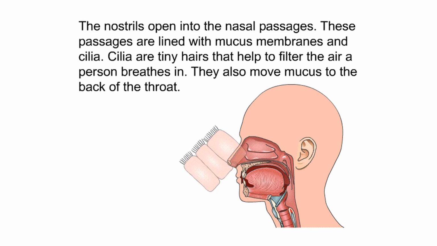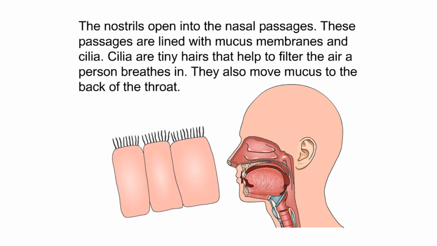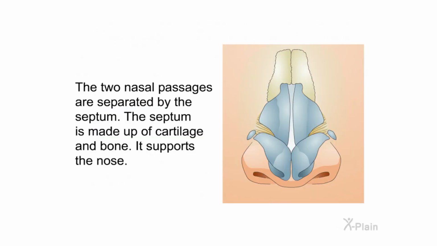These passages are lined with mucous membranes and cilia. Cilia are tiny hairs that help to filter the air a person breathes in. They also move mucus to the back of the throat. The two nasal passages are separated by the septum. The septum is made up of cartilage and bone. It supports the nose.